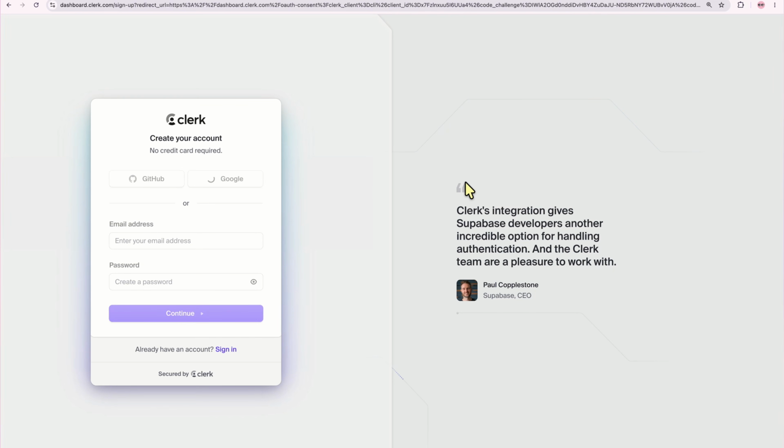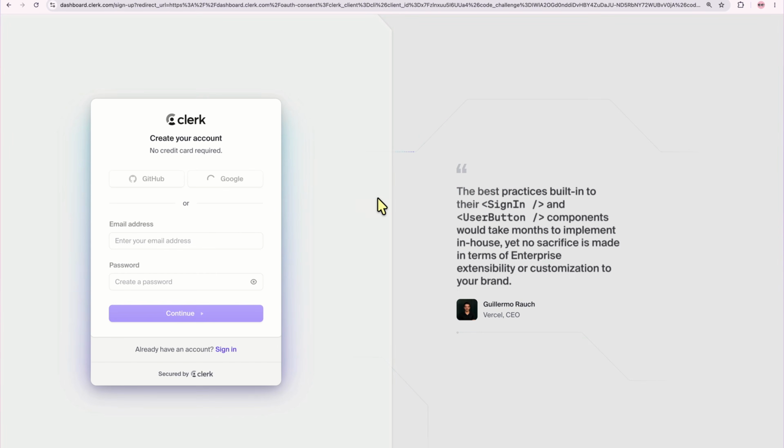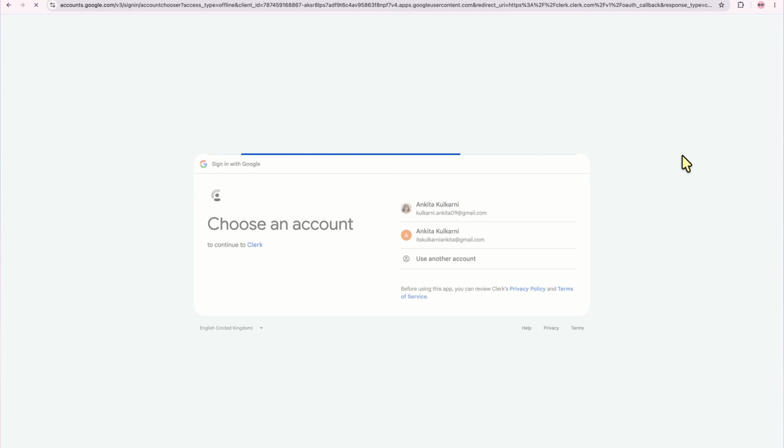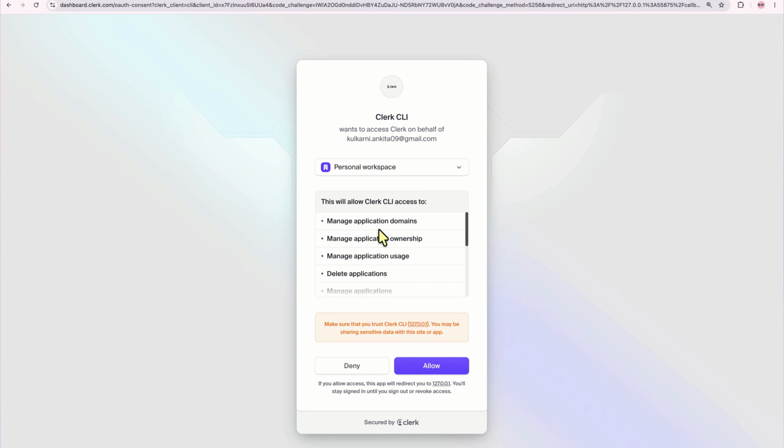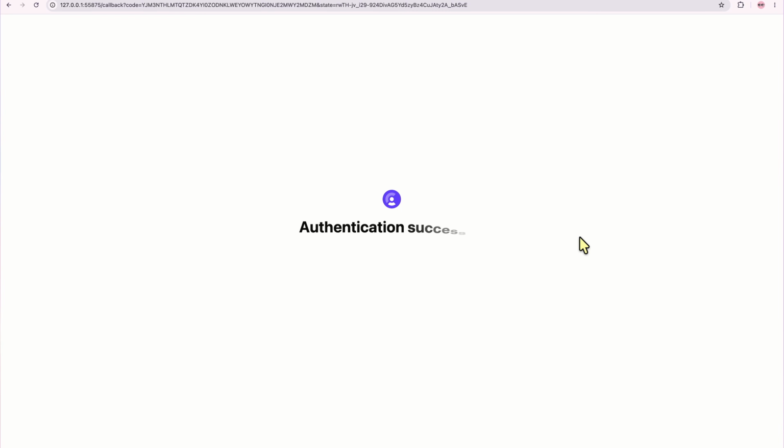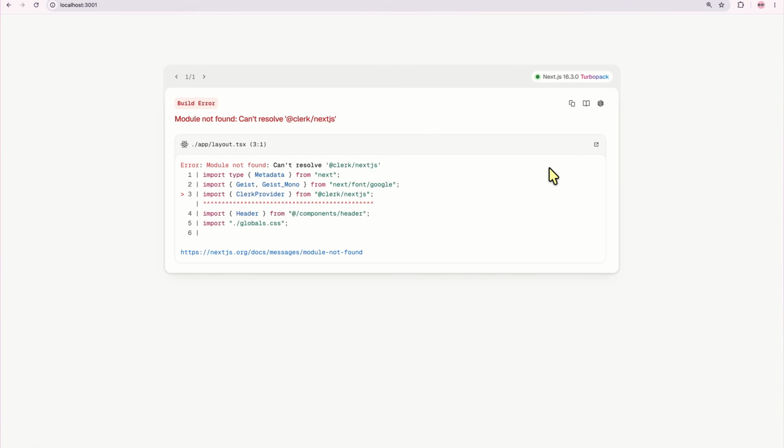Since I already have an account, I'm just going to go ahead and sign in. And you can see it's literally Clerk CLI wants to access Clerk on behalf of me. So you want to say yes. It's a personal workspace, so I'm just going to hit allow. Authentication is in fact successful. You can close this window.